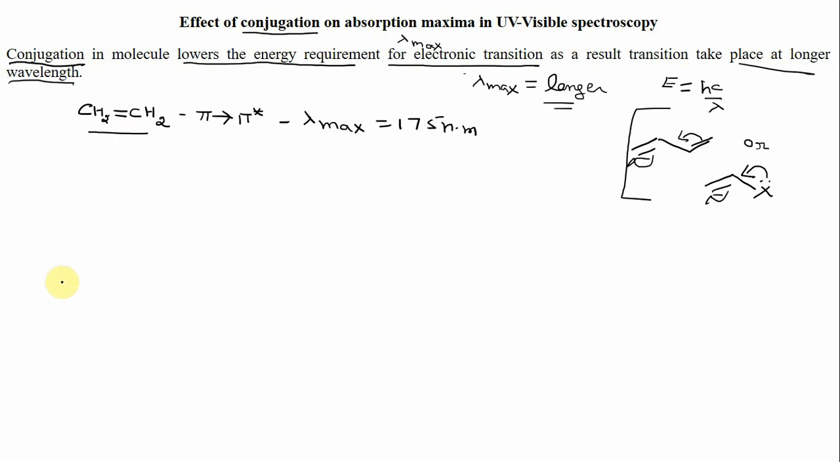Since there is only one double bond and there are two electrons, in the ethylene molecule there is one pi bonding molecular orbital. Suppose this is your pi bonding molecular orbital, and there will be one corresponding pi star anti-bonding molecular orbital. Both electrons will be present in the pi bonding molecular orbital, so this orbital is occupied. This orbital is also called HOMO.